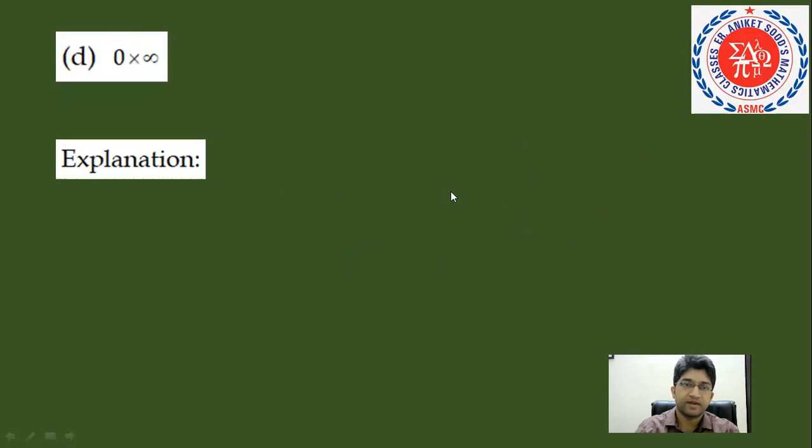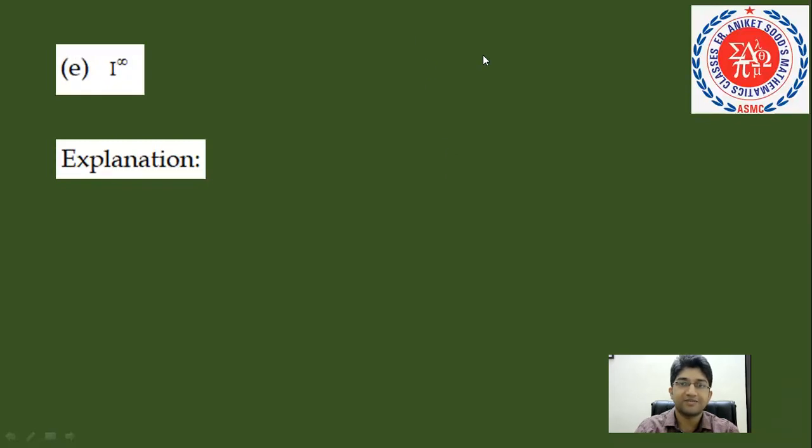Okay. The next indeterminate form we are going to talk about is 0 into infinite. Now 0 into infinite: infinite is 1 upon 0, so this goes like 0 upon 0 again. All right, and since 0 by 0 is an indeterminate form, hence 0 into infinite is an indeterminate form.